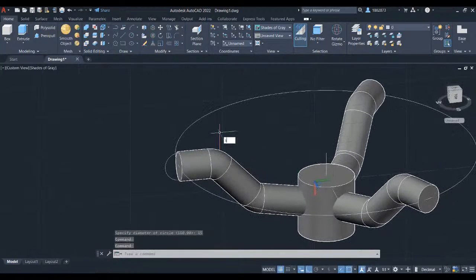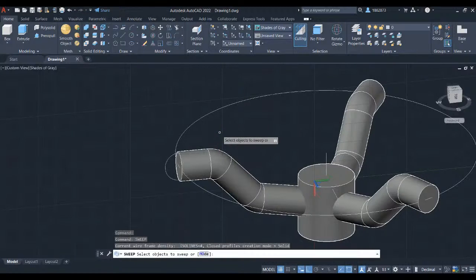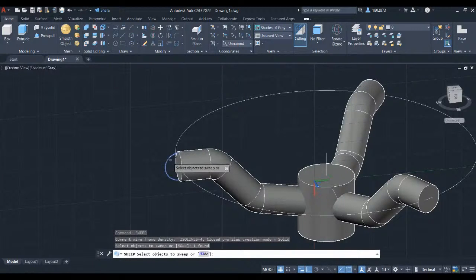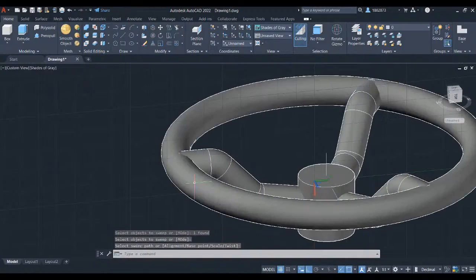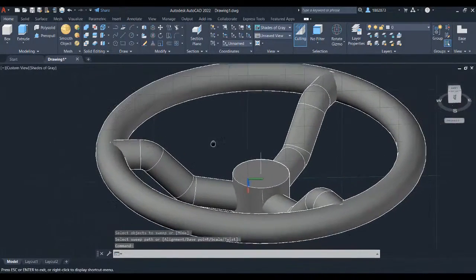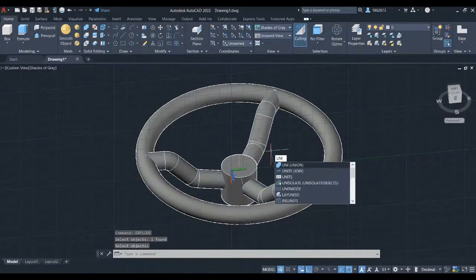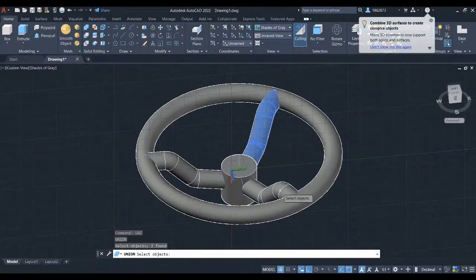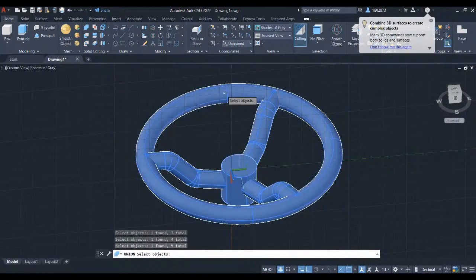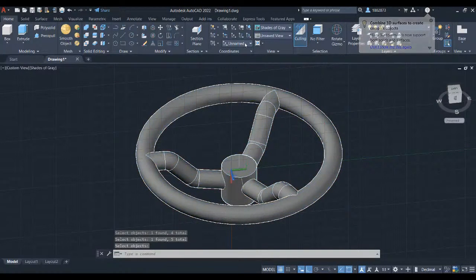Type in sweep and press enter. Select the circle and press enter. Select the path and press enter. Let's combine the parts into a single 3D solid. Type in explode and press enter. Select the circular pattern parts. Press enter. Type in uni and press enter. Select all the object and press enter. Bring back the coordinate system in world.